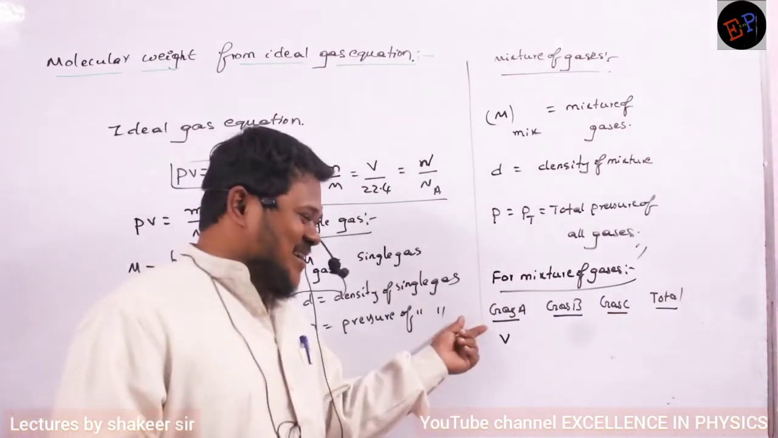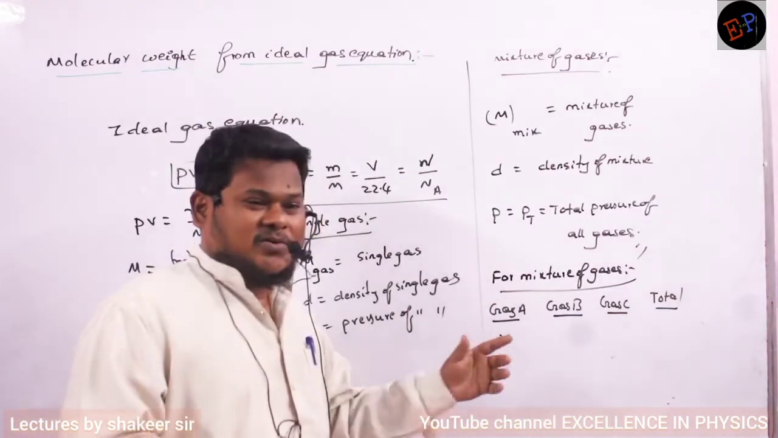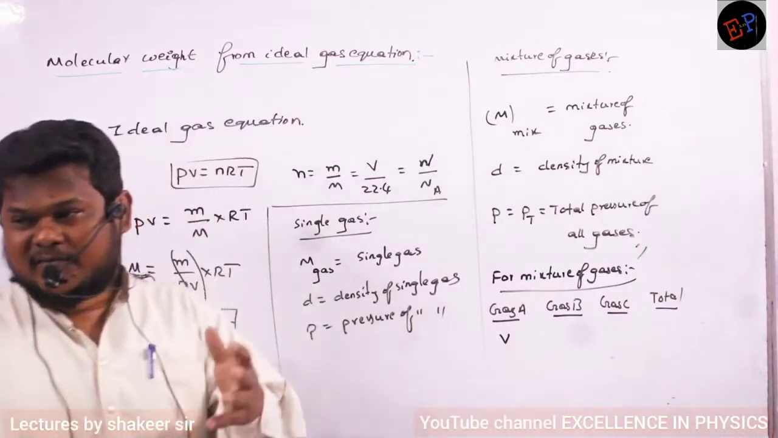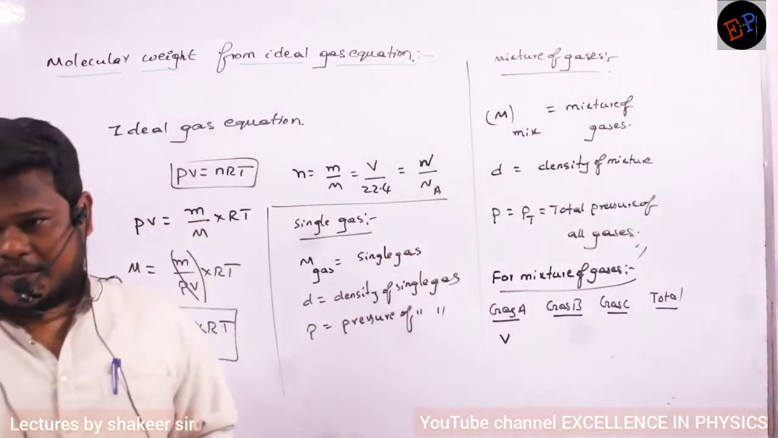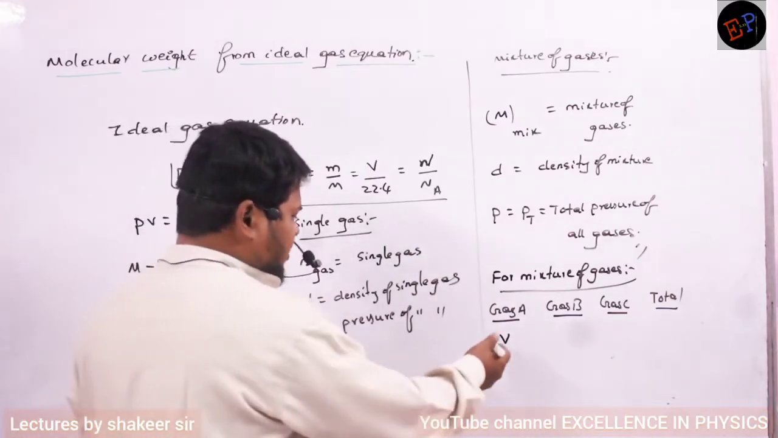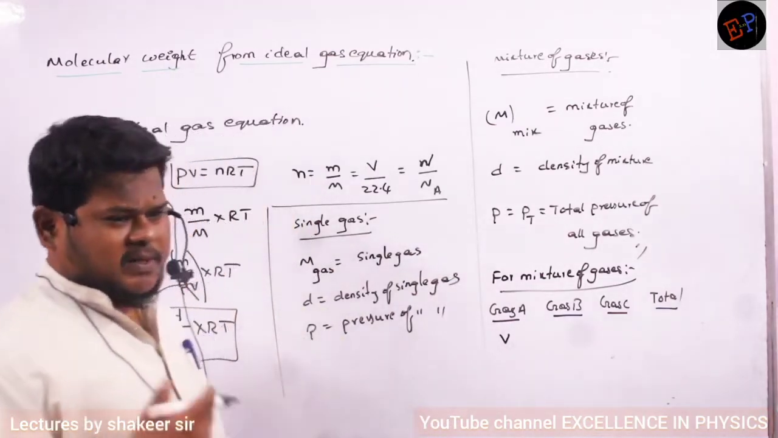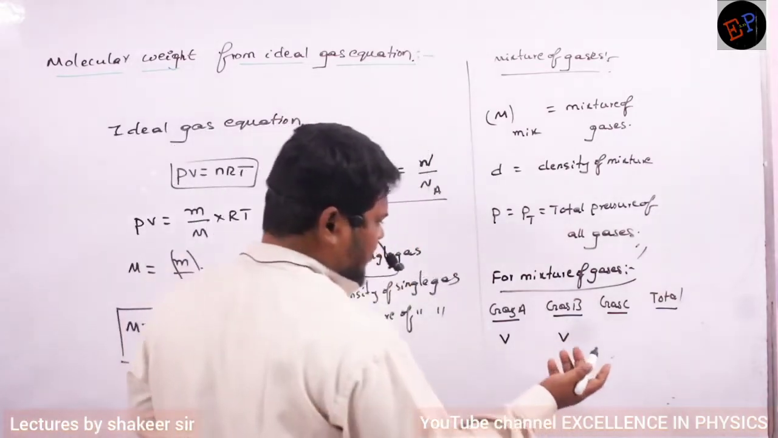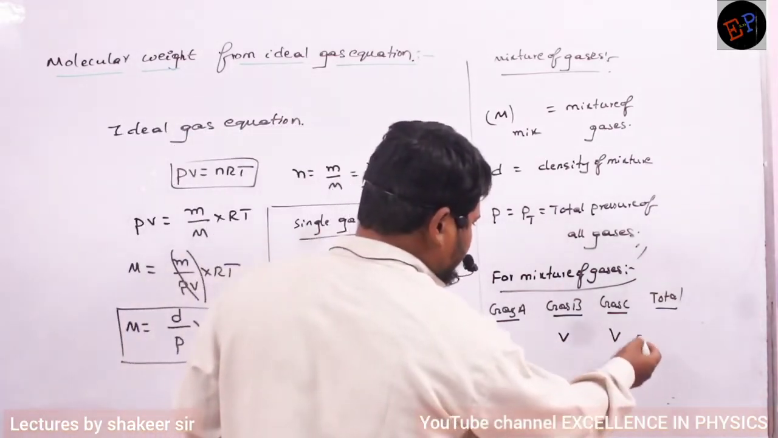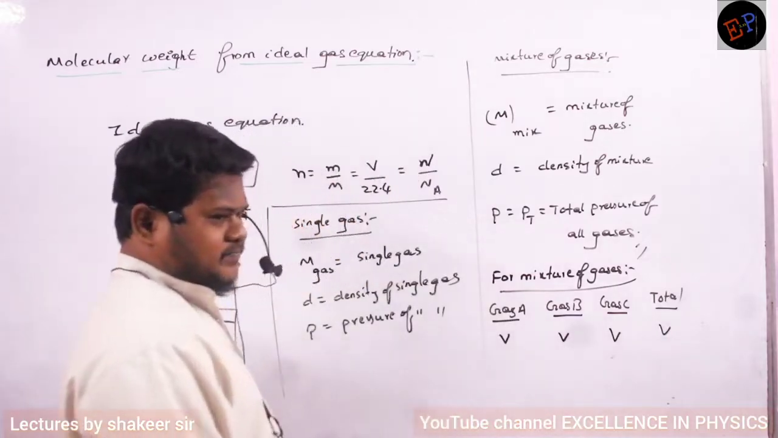So gas A, it will occupy the total volume of the container. Whatever the possible volume may be, gas will occupy all the possible volume. Clear? So if the volume of the container is V, then gas A will occupy all the volume. Similarly, gas B will also occupy all the volume, and gas C also. The total volume is also V only.